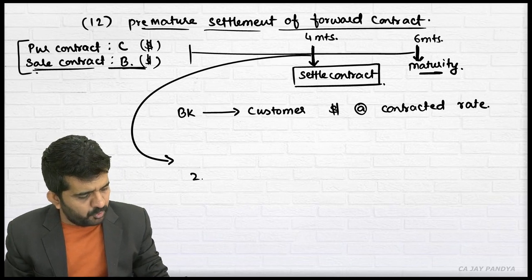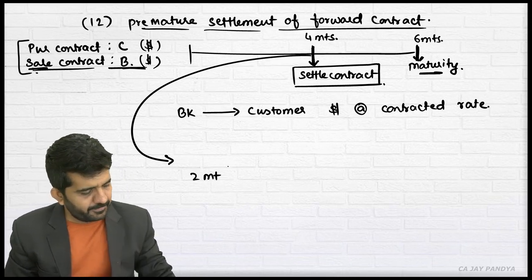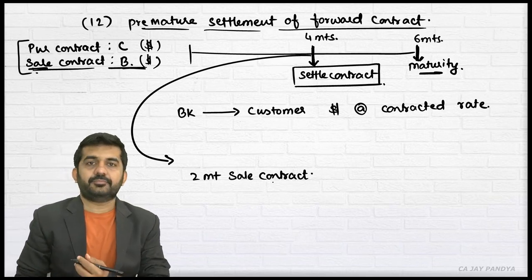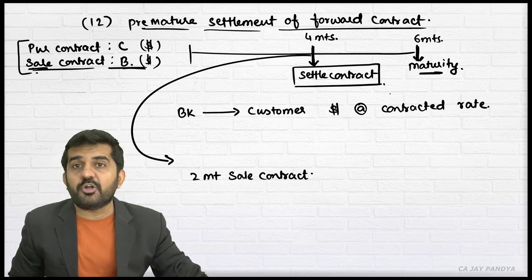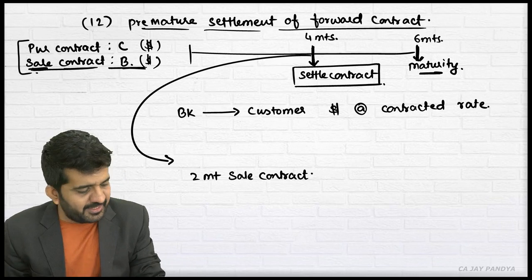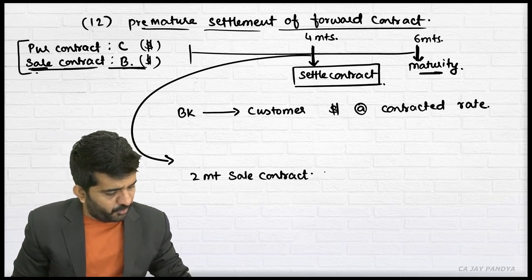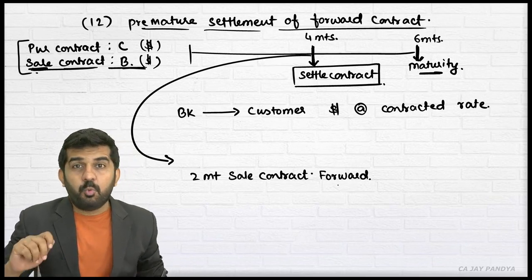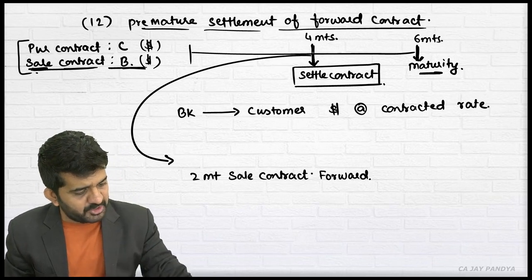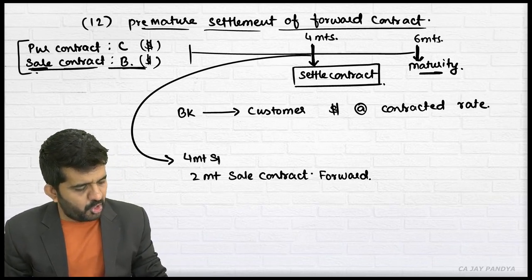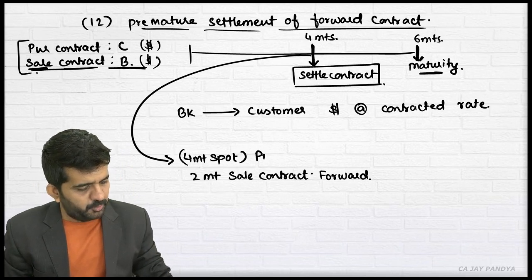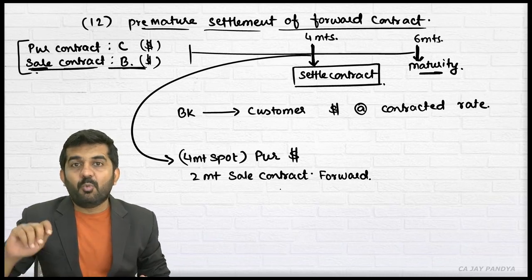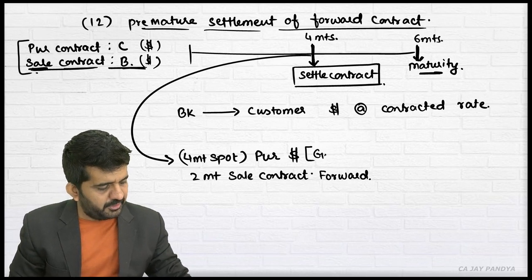So bank will do 2 months sale contract. Sorry, because this contract was required. The sale contract bank is already having. So it will in forward. So what it will do in spot, that is today, spot is today, 4 months spot. What it will do is purchase a dollar. What it will do it with purchase dollar, give it to customer.